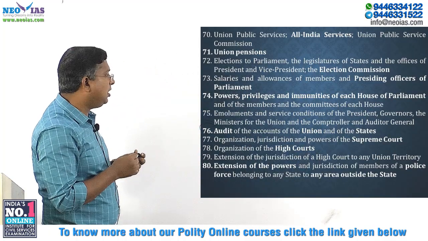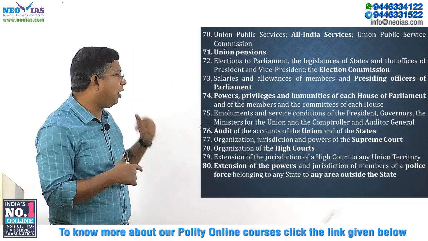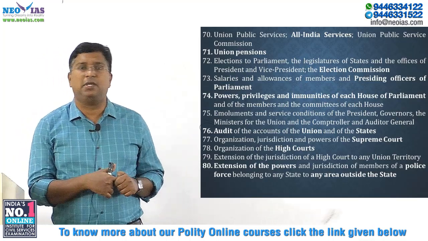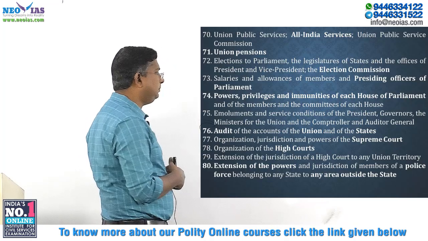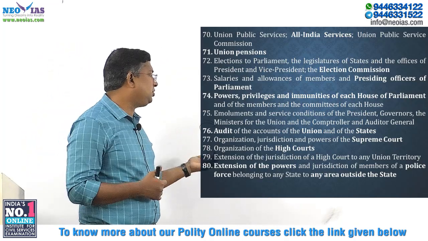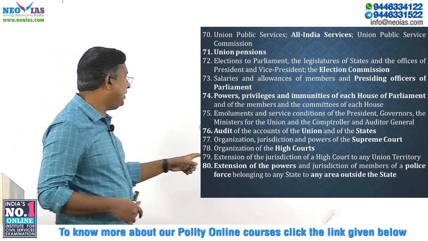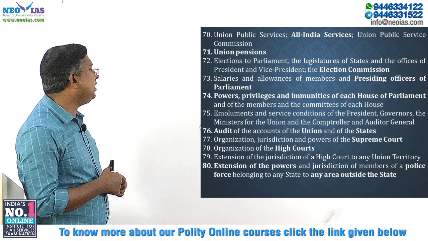Then organization, jurisdiction and powers of the Supreme Court, okay. How the Supreme Court is organized, what are its jurisdiction and powers, comes under the union list. Similarly, organization of the High Court comes under the union list. So, jurisdiction and powers of the High Court is given in other entries, okay. Then, extension of the jurisdiction of a High Court to any union territory comes under the union list.